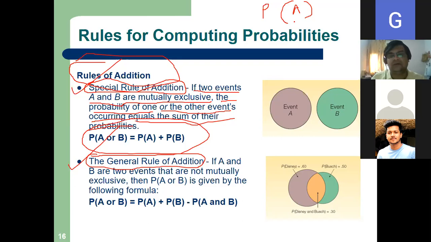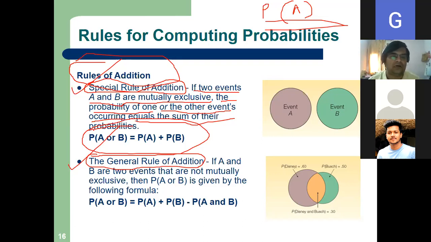So that is my probability P(A). This means the probability of occurrence of head when we toss a coin. Now the symbols are also starting, so we have to also learn the symbols.